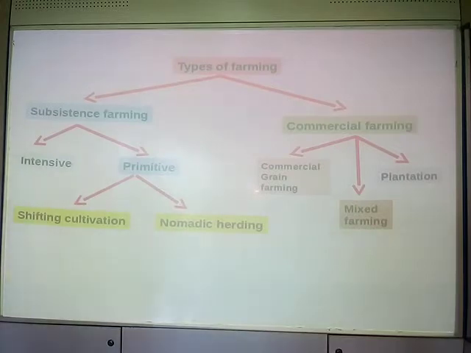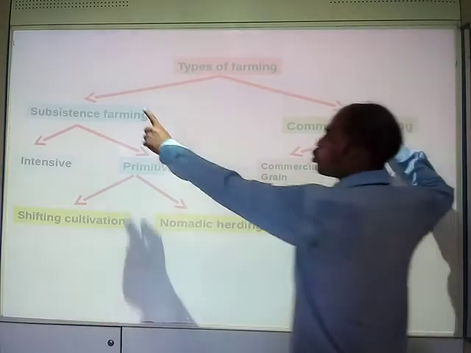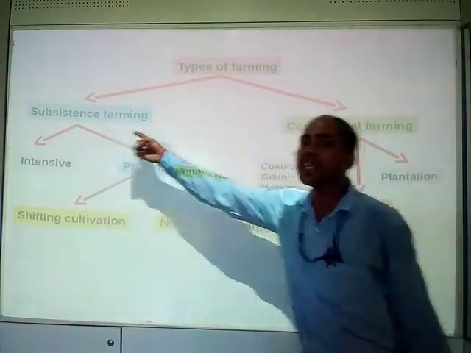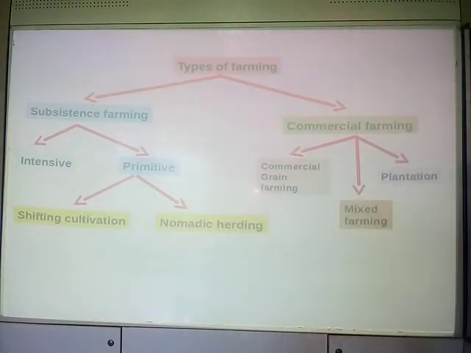These are the types of farming. Okay, you make it a point. If you know about the flow chart clearly, then there will be no confusion. There are two types of farming here: subsistence farming and commercial farming.